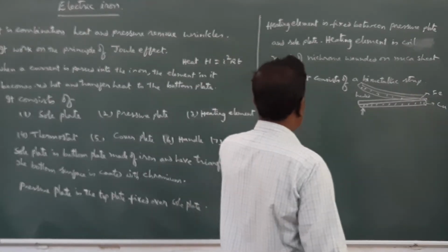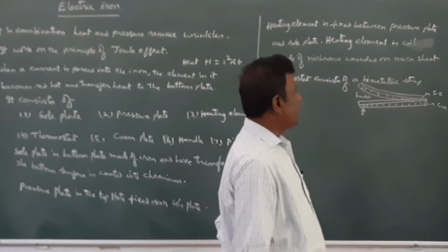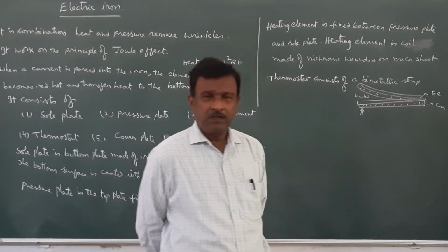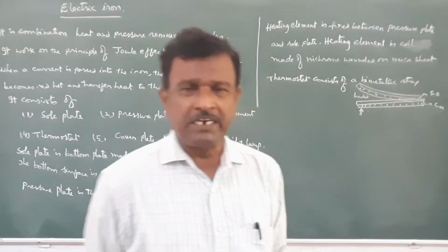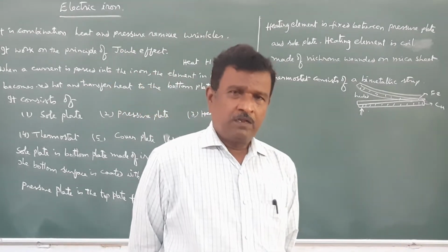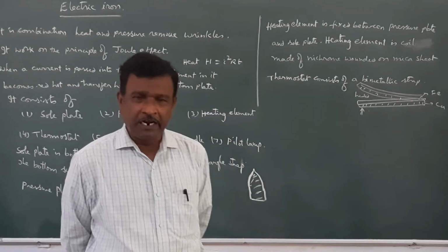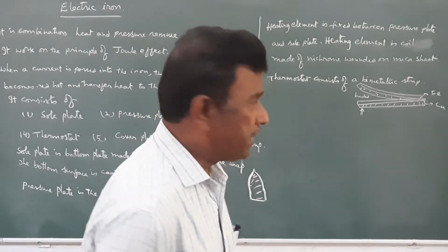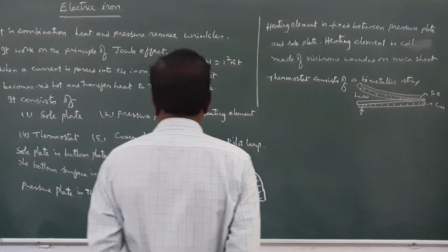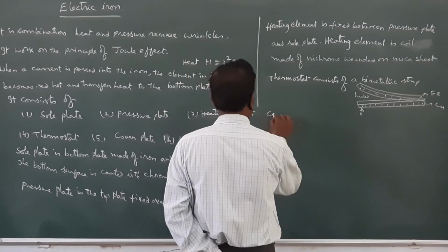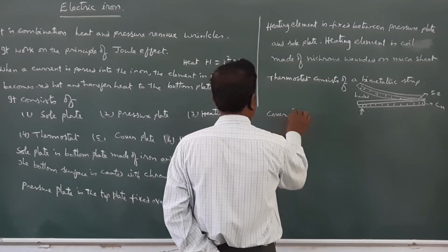So this thermostat consists of a bimetallic strip made of two different metal strips riveted together.